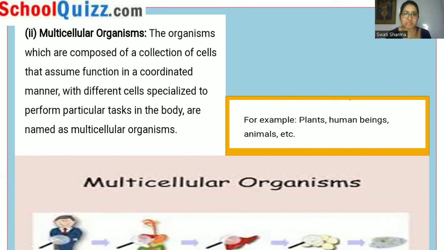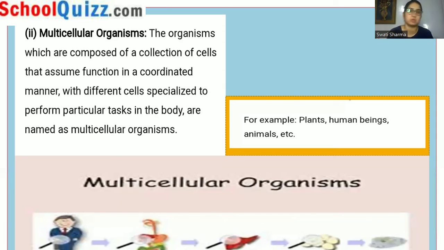If we see the level of advancement, it will be more in multicellular organisms in comparison to unicellular organisms. Because in a unicellular organism, we have just a single cell, and all the functions go on in that single cell only.